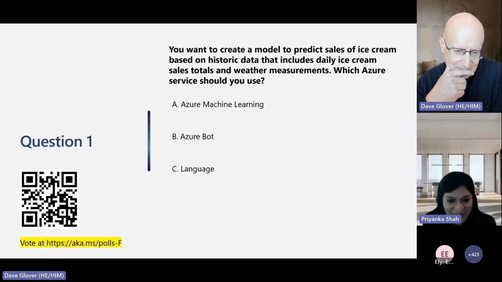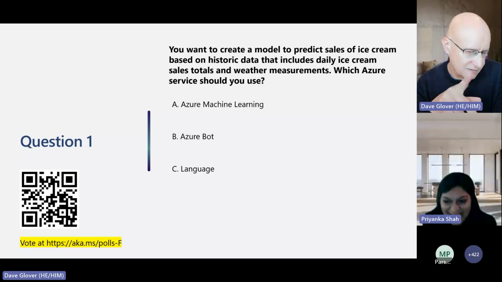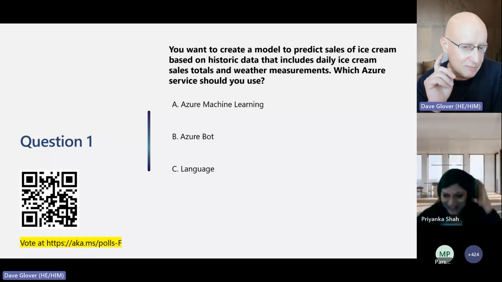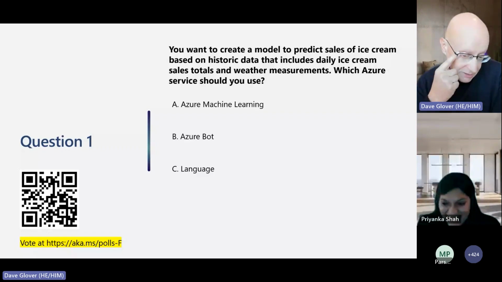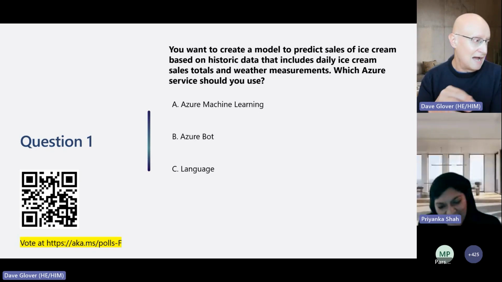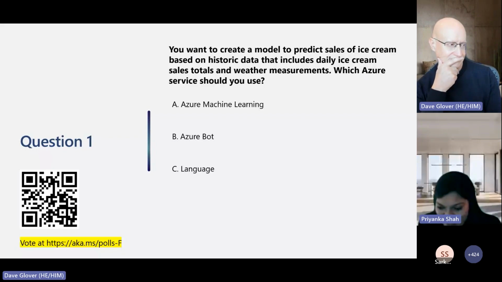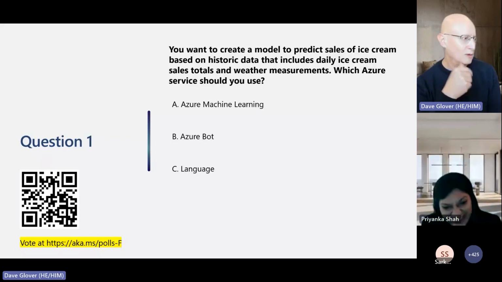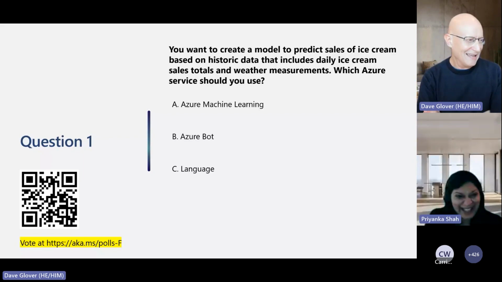It would be nice for me to just ask a bot and choose ice cream for me. Yeah. Azure bot. Now that bot service, I've used the bot service before, and I've been able to ask a bot how many ice creams I'm beginning with. So I guess that could be, or language, because I need to be able to interpret sales totals and weather. Yeah, I think it's a bit of all three, but let's see what our audience thinks there. Okay. Well, we're seeing voting, and there is convergence. Thank goodness, Priyanka. I think we've done well.